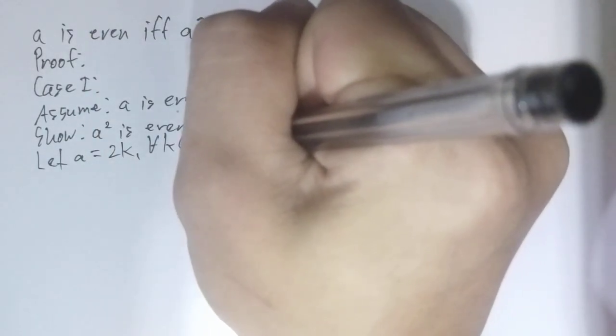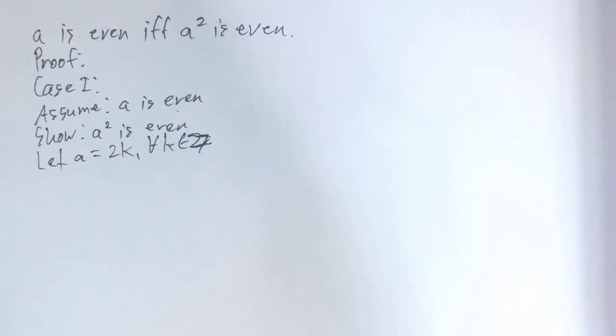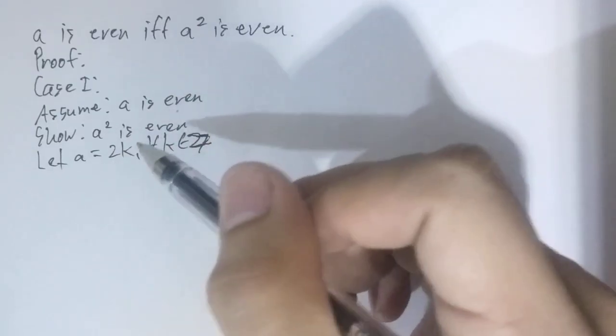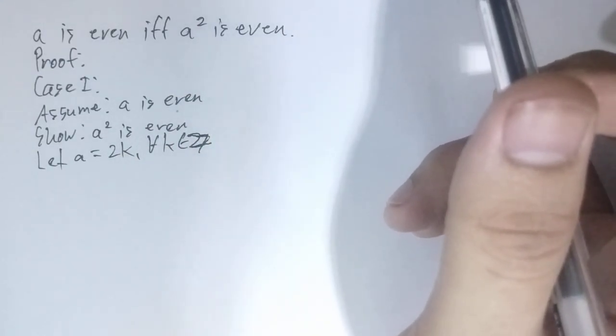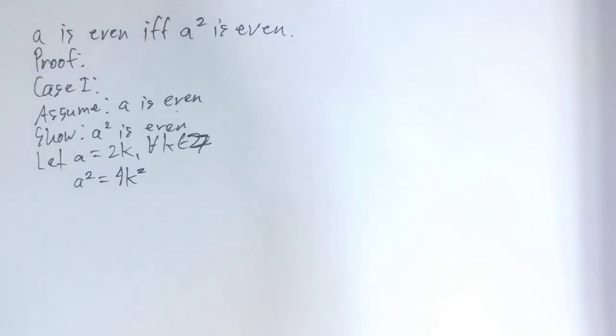Sorry, I messed up the set of integers there. Alright. Next, let us consider the equation A equals 2k. All we have to do is square both sides of this equation, giving us A squared equals 4k squared, correct?